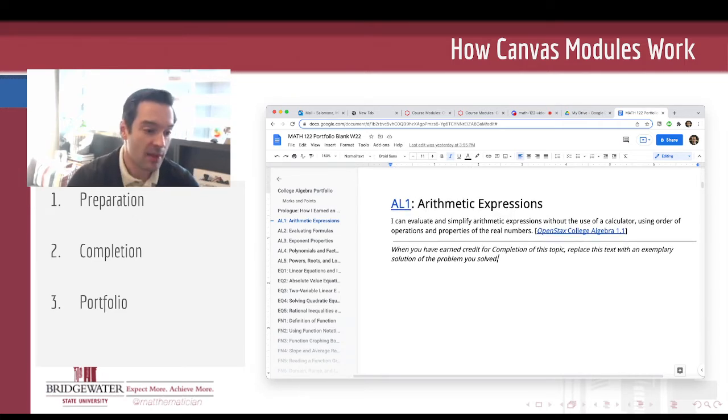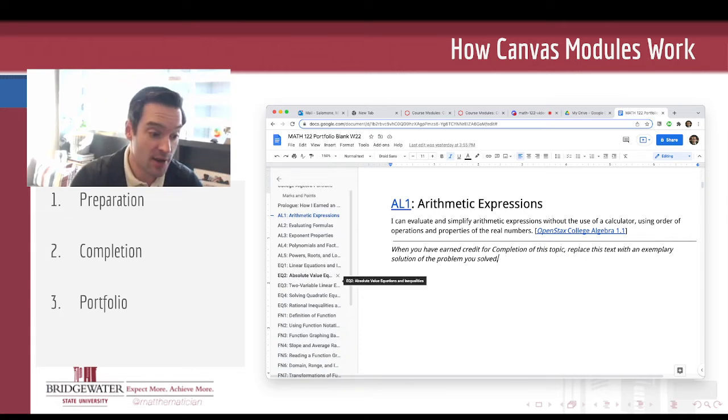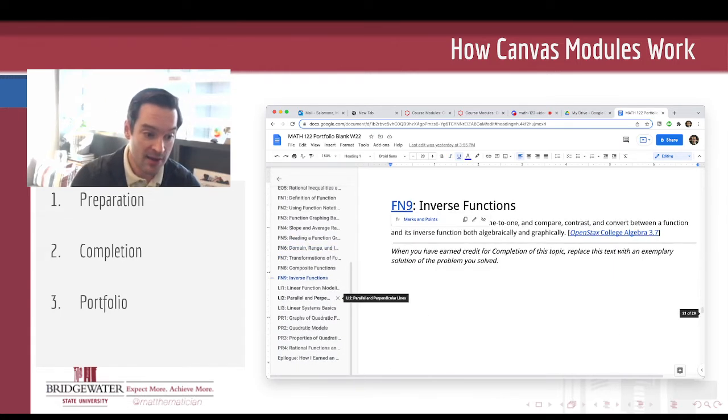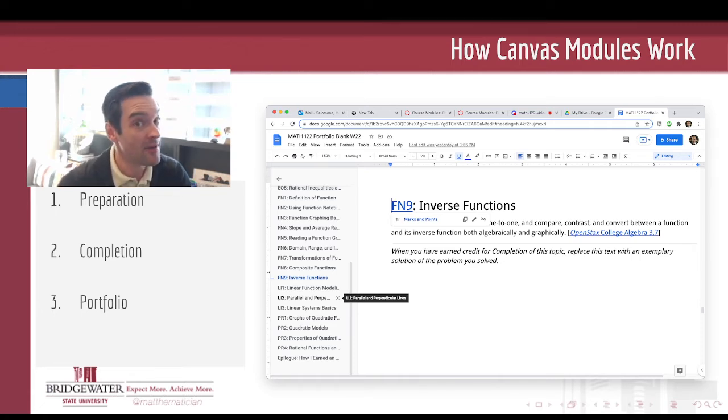And so by the end of the semester, what you should have as your portfolio is kind of this master study guide, in a way, that has your best solution for each one of the topics in the semester suitable for use as a study aid. Now, we don't have a final exam this semester. We'll talk more about that in a second.